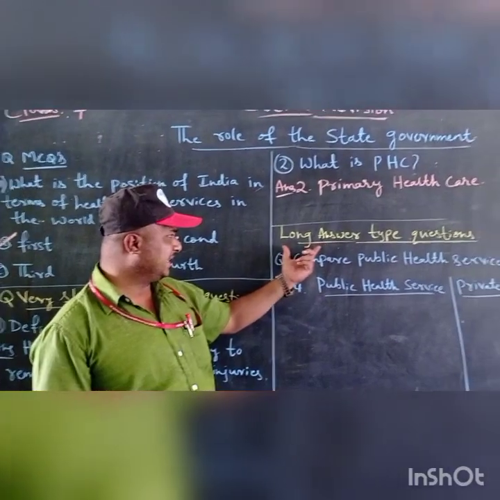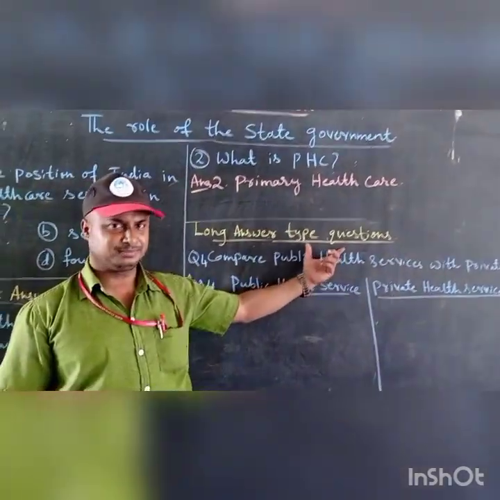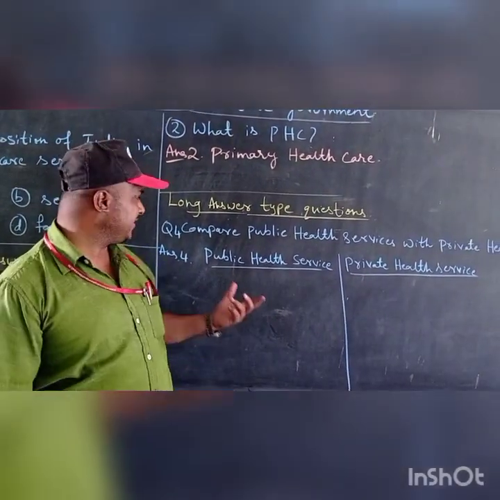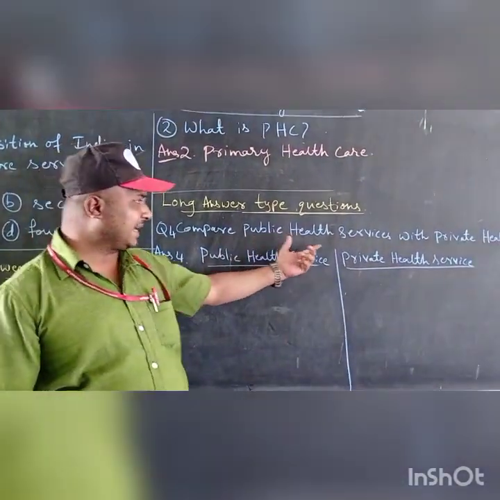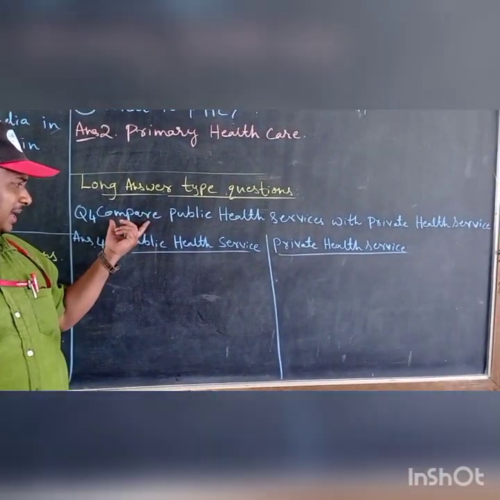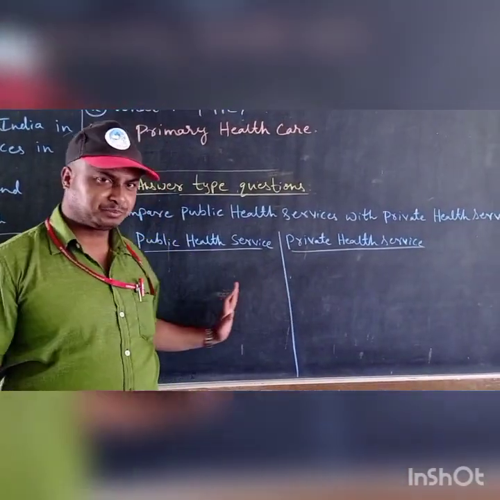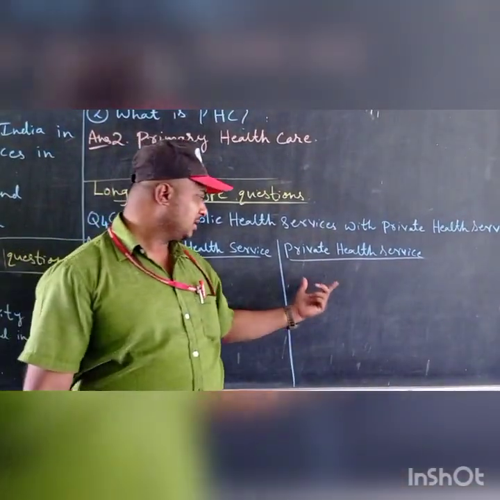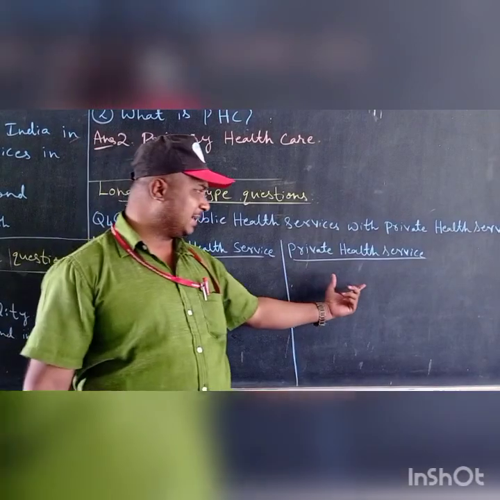Now we shall see long answer type question. In the long answer type question, this we have already discussed. Once again we are revising. Compare public health service with private health service. When they are asking you to compare, what you should do? You should compare. Make two columns. One side private health service, one side public health service.